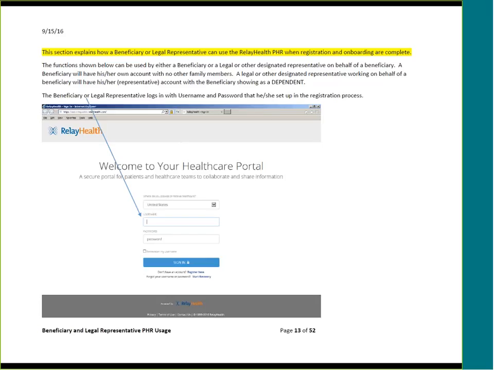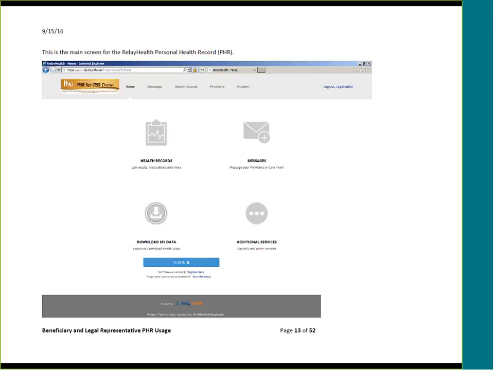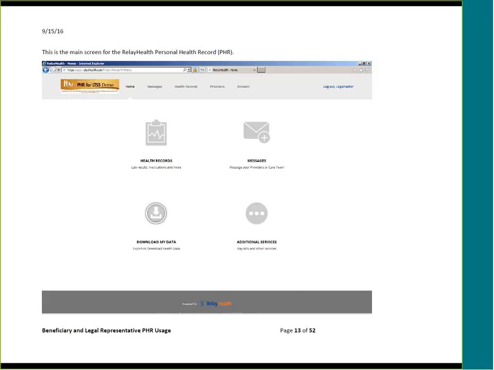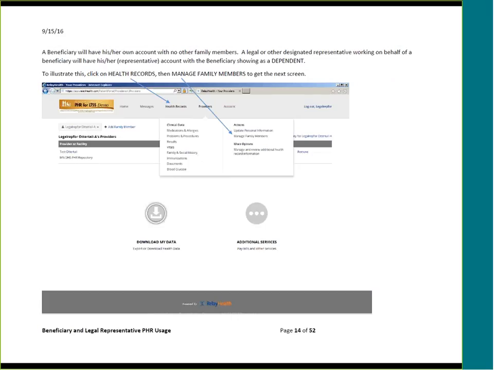A beneficiary will have his or her own account with no other family members. A legal or designated representative working on behalf of a beneficiary will have a representative account along with the beneficiary showing as a dependent. The beneficiary logs in with the username and password that he or she set up in the registration process and clicks Sign In. This is the main screen for the Relay Health Personal Health Record.